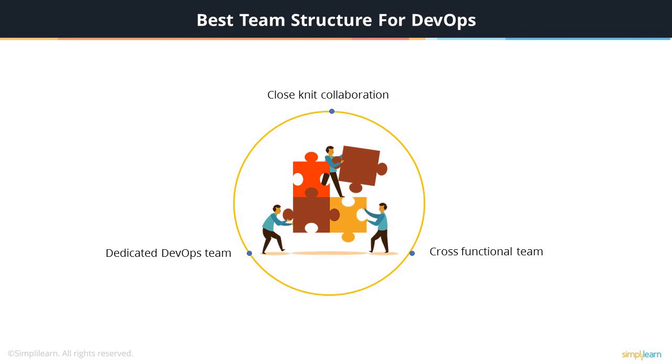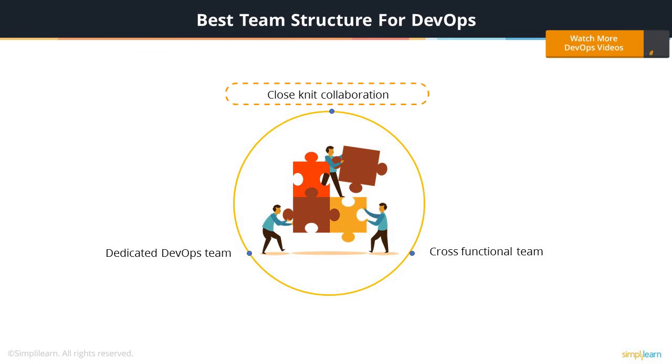Some of the traits that a best team structure can have are close-knit collaboration. This structure changes the once siloed development and operations team and redeploys them as tightly woven, highly collaborative parts of a company working side by side. This approach maximizes the blend of software engineering skills and deep systems knowledge. This way, everyone is aware of the various aspects of a particular project.